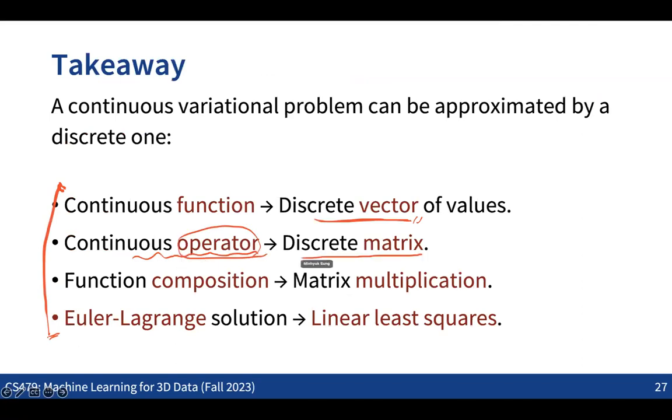Then all of this composition is seen as matrix multiplication, and solving the formulation becomes solving a linear least squares problem, which is very simple, in that we can directly solve the equation.